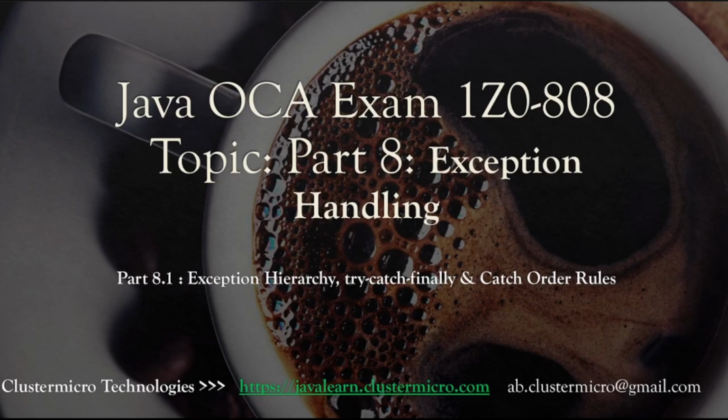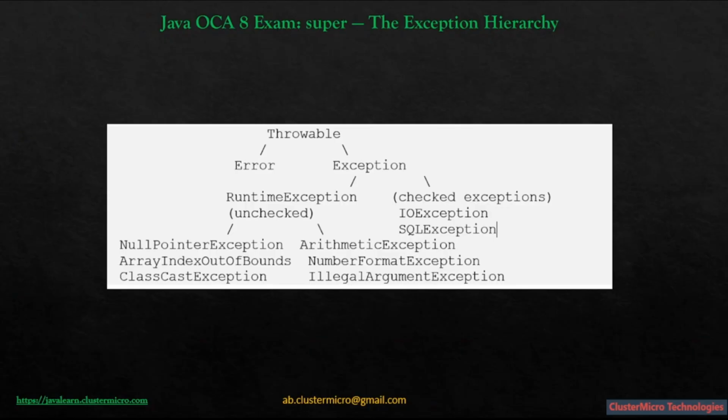Exception hierarchy, try, catch, finally, and catch order rules. So understanding the exception hierarchy is the foundation of chapter 8, right? Everything extends from Throwable at the top. Throwable has two direct children. Error represents serious JVM level problems like running out of memory or stack overflow from infinite recursion.